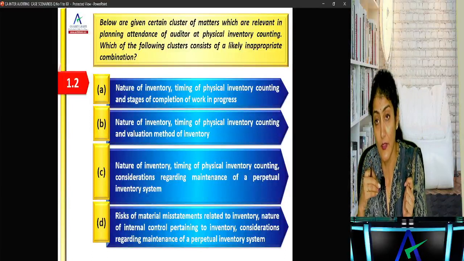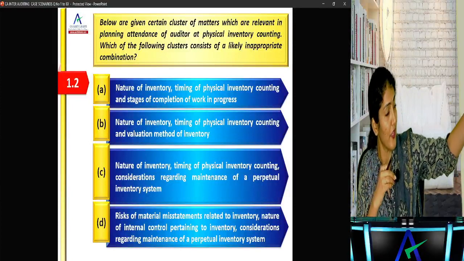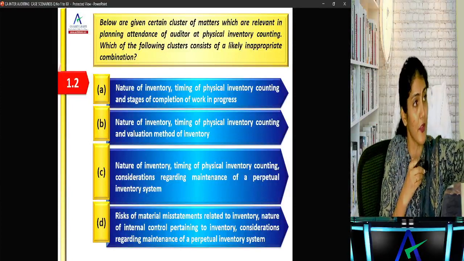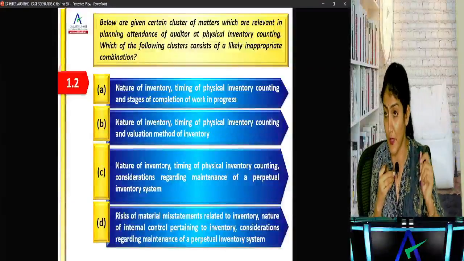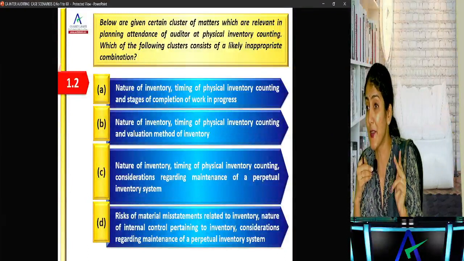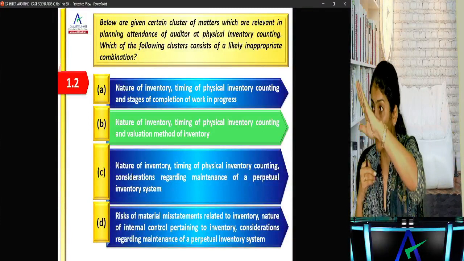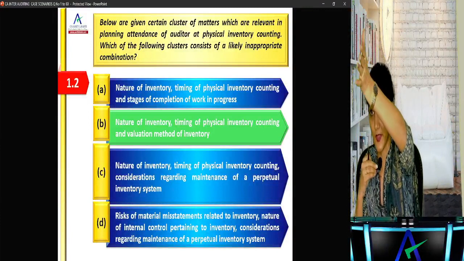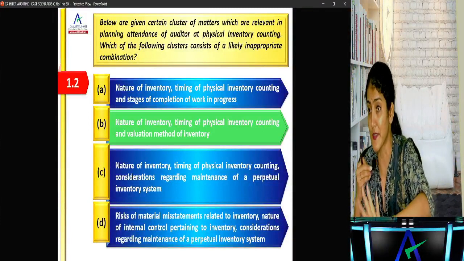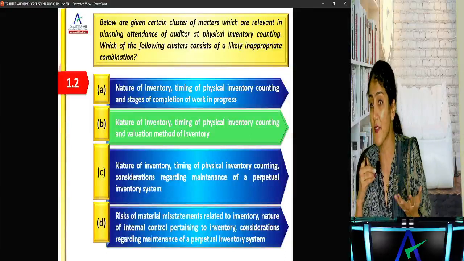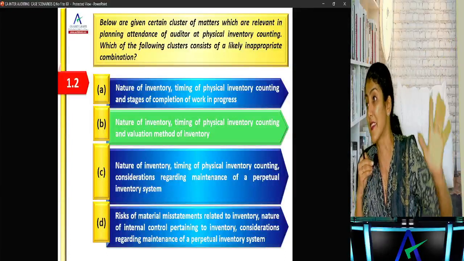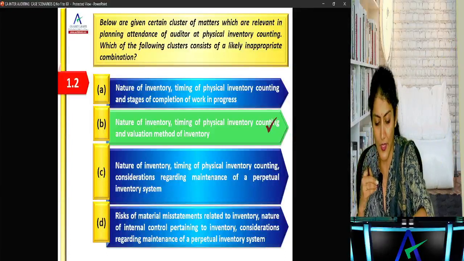When I attend the inventory count, I will check that this is 30% complete, this is 40% complete. But valuation, I will not check when I'm attending the inventory count. I will check it on a later date when I go for the normal audit over there. But on 31st March, 3 p.m., valuation is not the priority. That time the priority is existence.